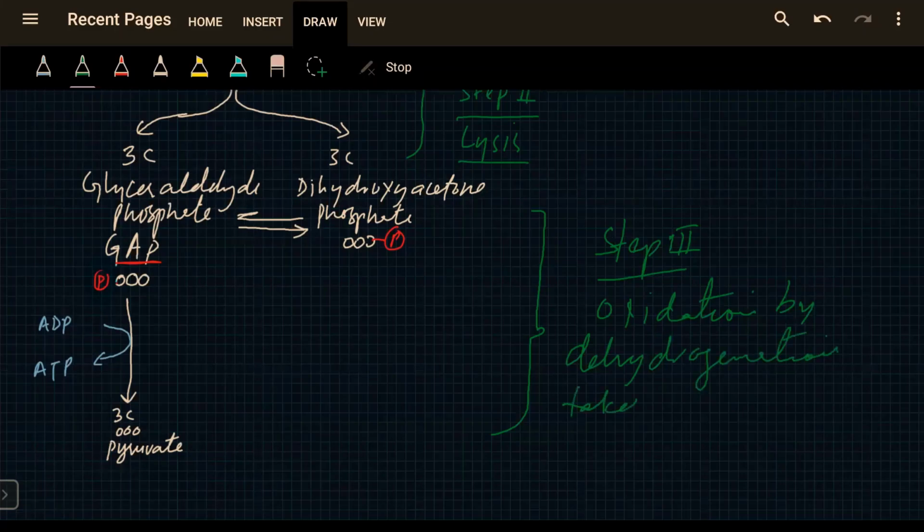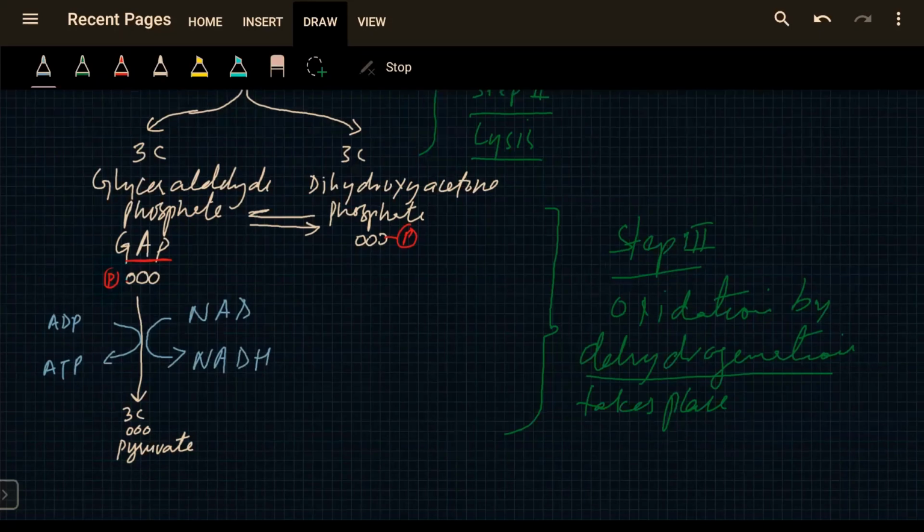So what does dehydrogenation mean? Dehydrogenation means removal of hydrogen. So a hydrogen molecule is removed here, which joins with NAD to make NADH.